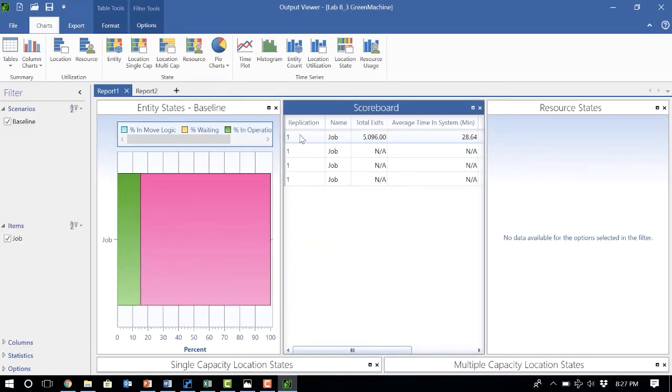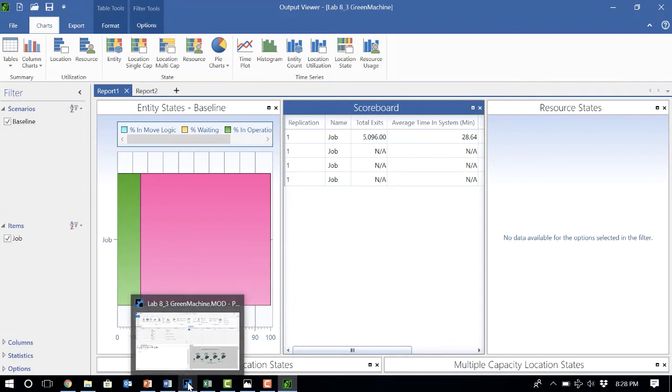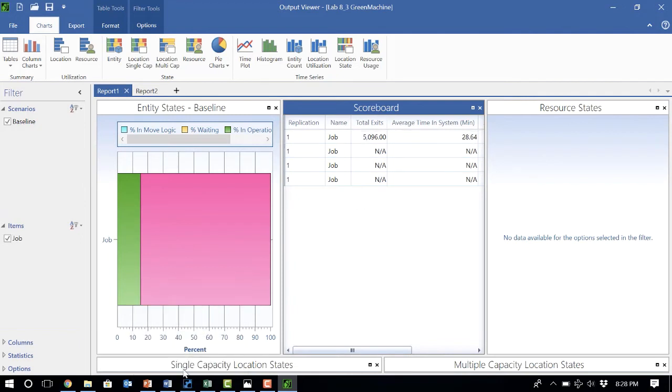Okay. So what I see here is that about 5,000 jobs are created in this manufacturing setup in 100 hours. So the number of parts that this setup can produce in 100 hours is about 5,000. But if your manager asks you how many jobs can be produced in 100 hours with this setup, you can't just run the simulation once and report 5,000 as the number of parts that will be produced, okay? Because that's just one instance, okay?